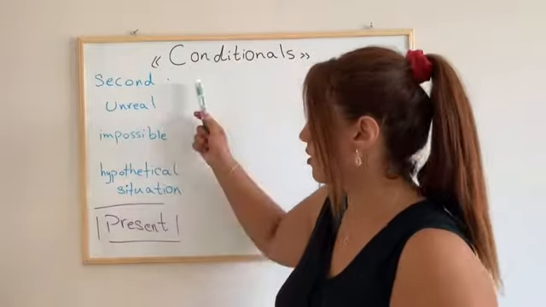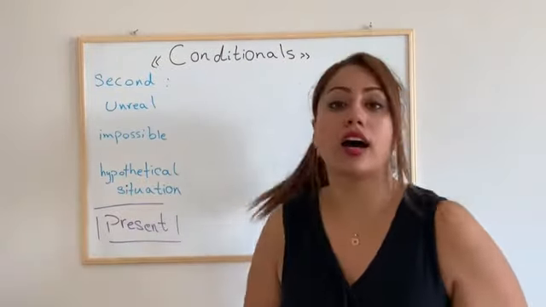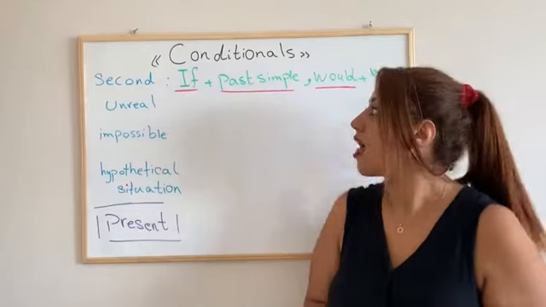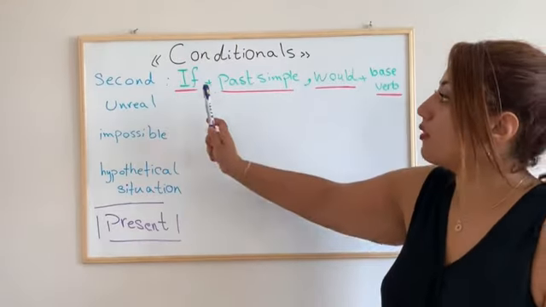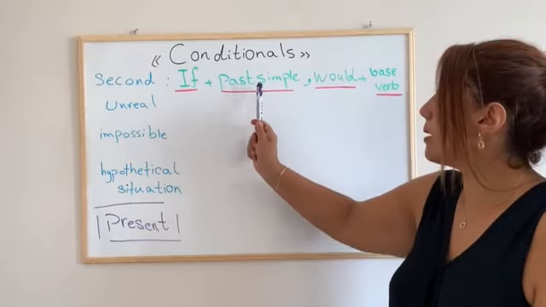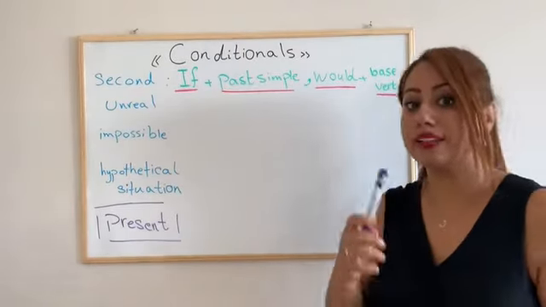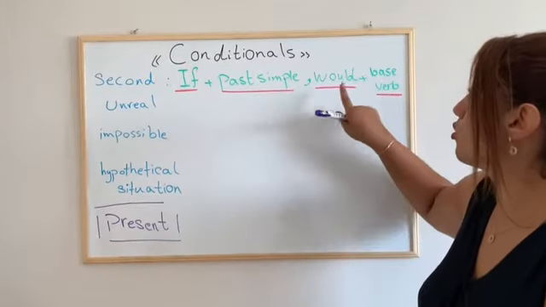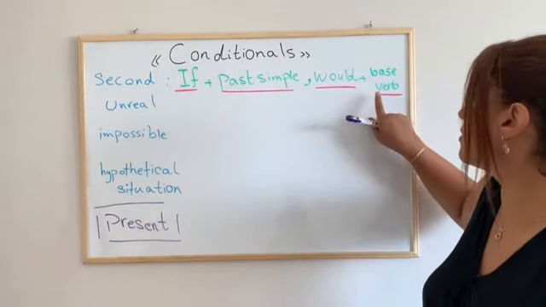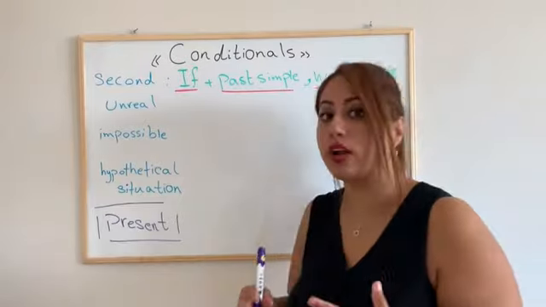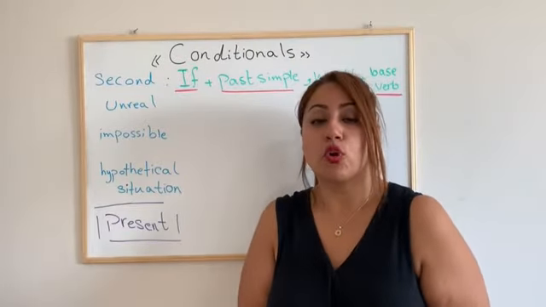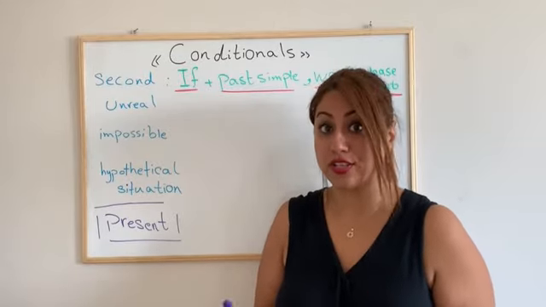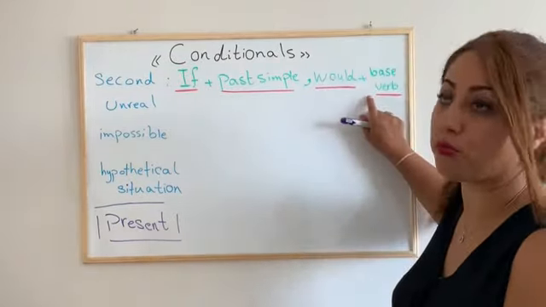But for second conditional, in the formula, we use past tense. Let's see. As we see here, we have if plus simple past, the second column of each verb, and also would plus the base verb. Base verb means the verb that is in simple form, no to, no ing, no s for he or she, no past tense, plus the base verb.